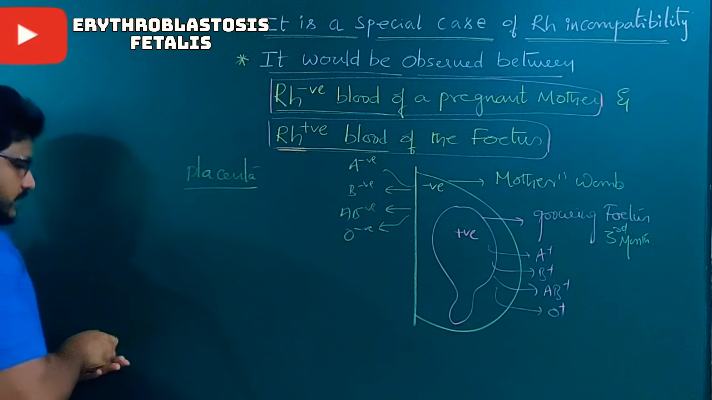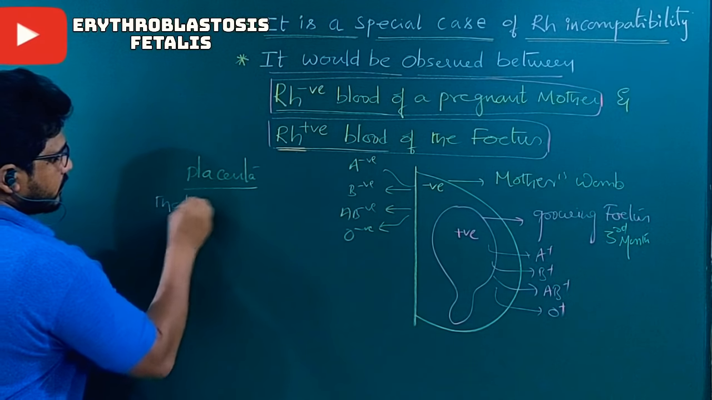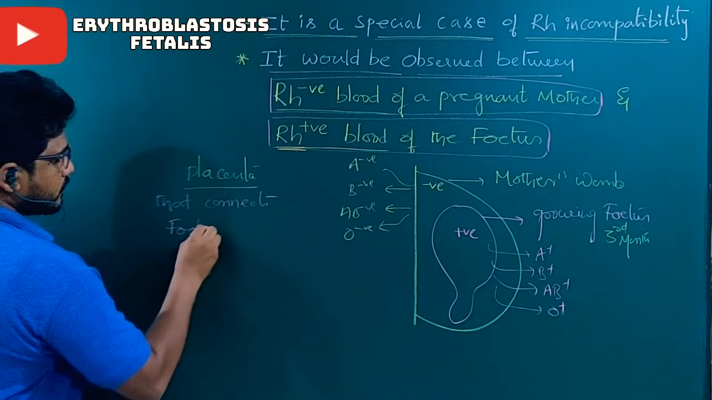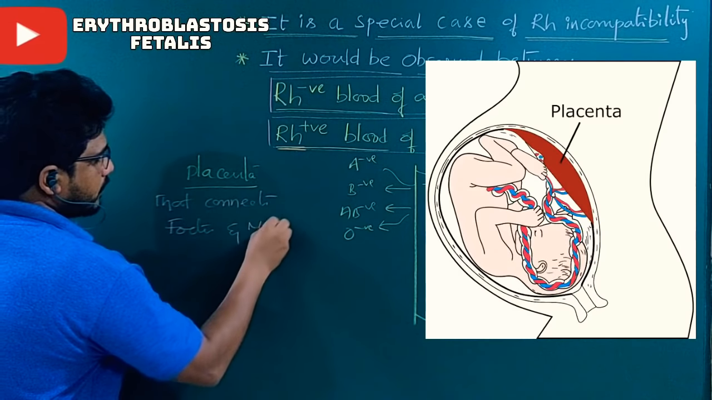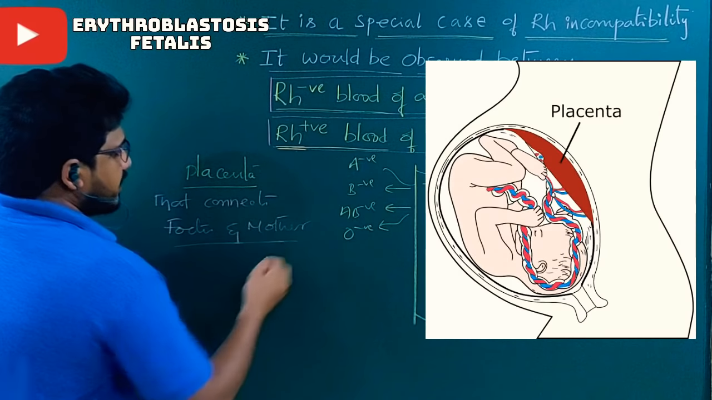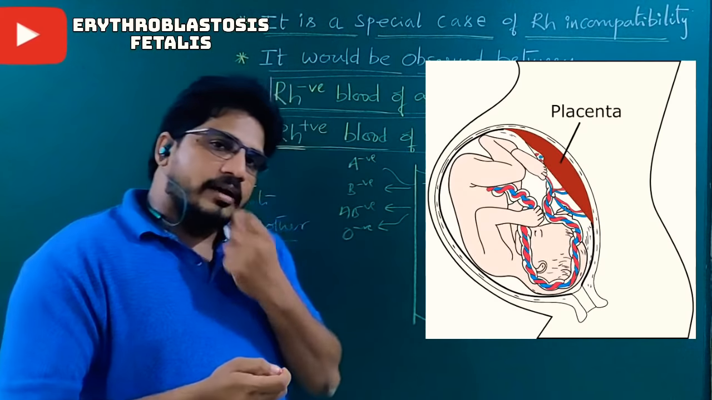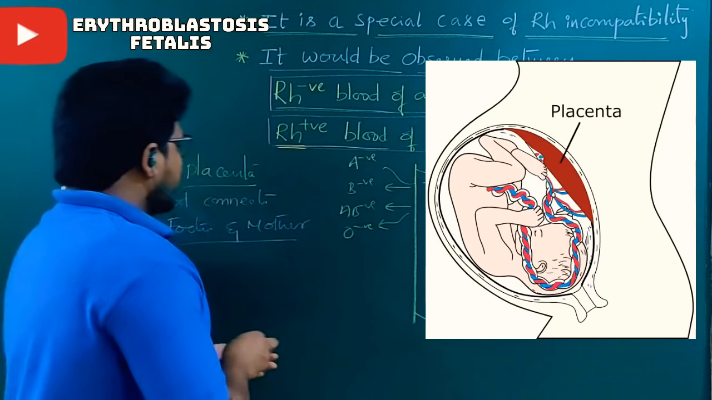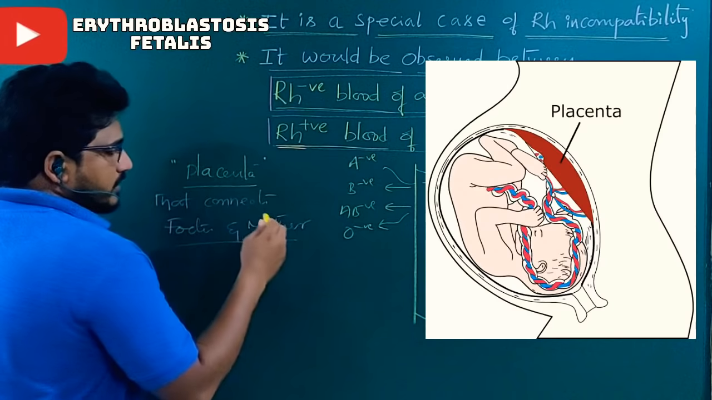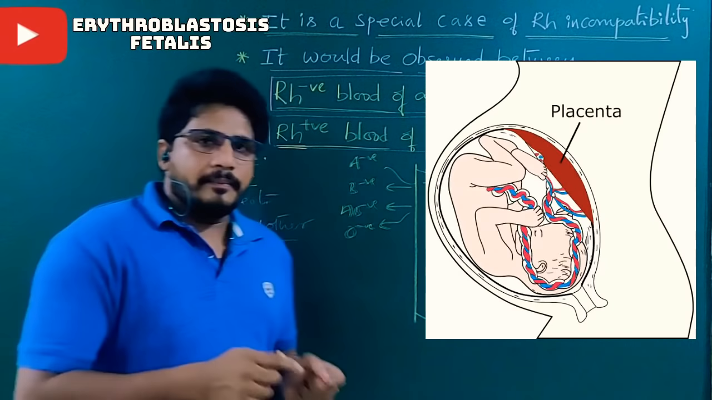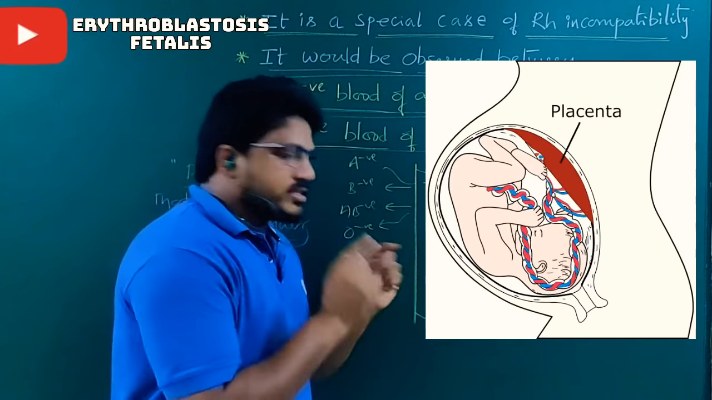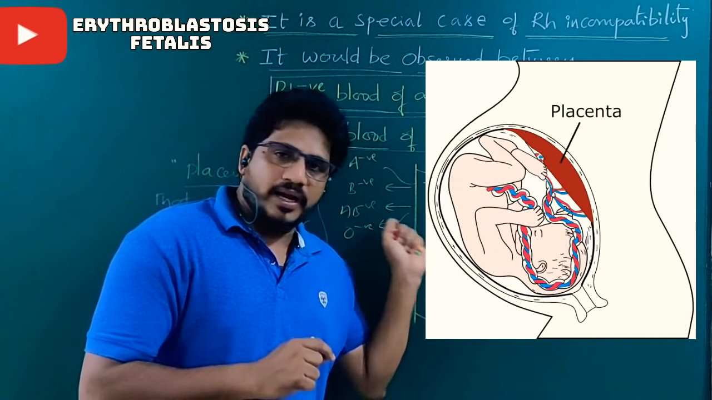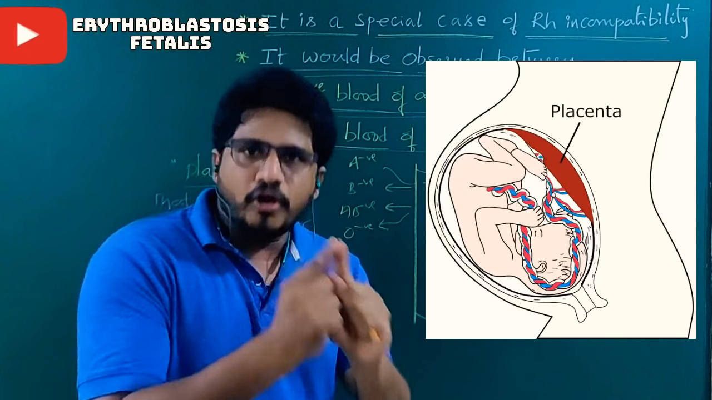So the placenta connects the fetus and mother. It supplies everything, and it also helps in the removal of carbon dioxide as well as nitrogenous waste, excretory material. Through the placenta, nourishment will be supplied, but mother and fetus blood do not contact. What you had heard? Mother blood and fetus blood do not contact.